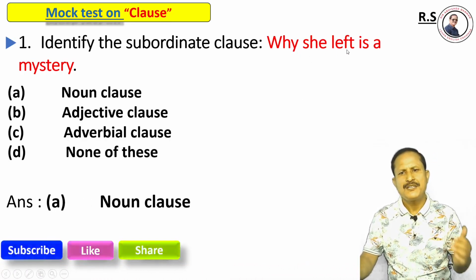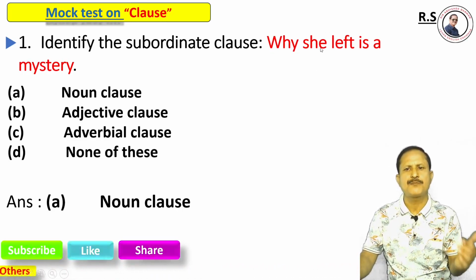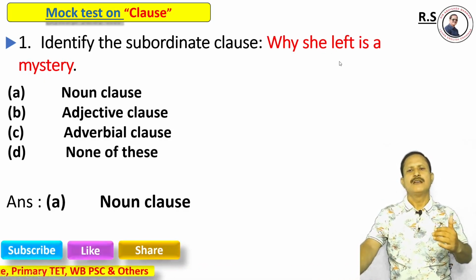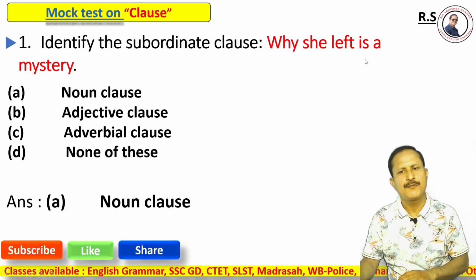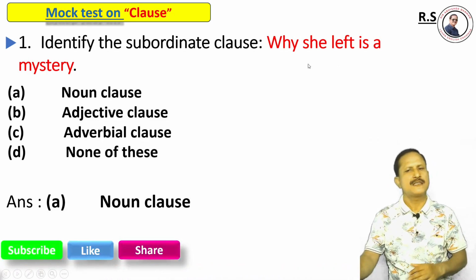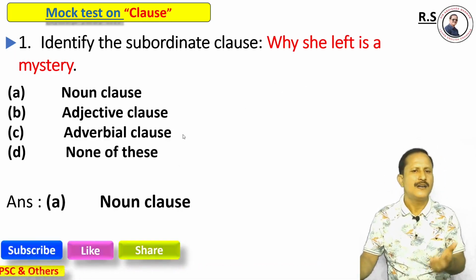Here, why she left is the subordinate clause. It takes the place of the subject of the main verb is. So the subject of a main verb or any kind of verb is the place of a noun. So this clause is a subordinate clause, and this subordinate clause is nothing but a noun clause.